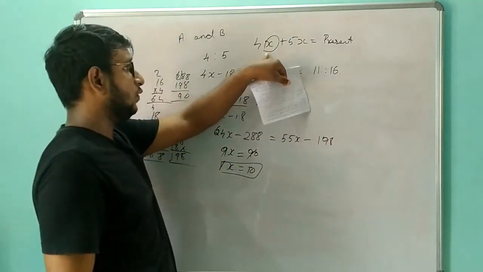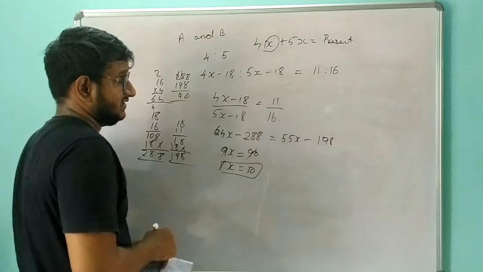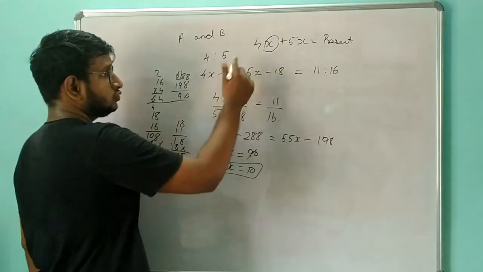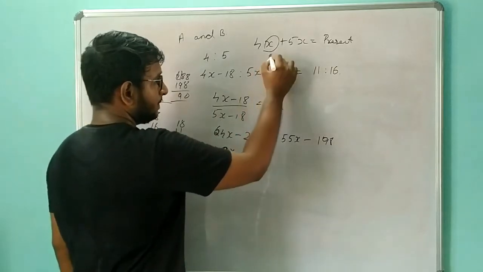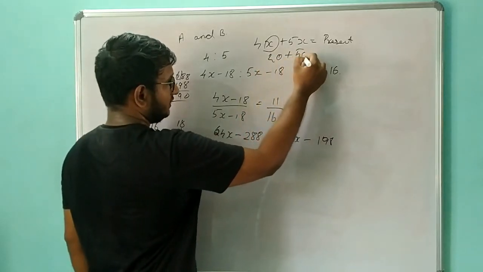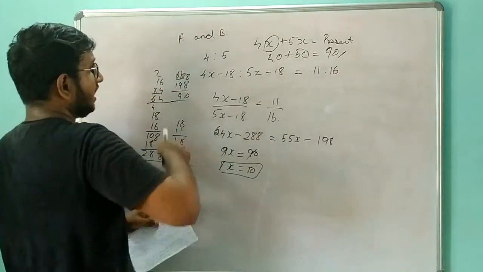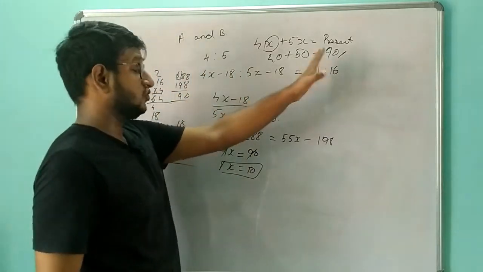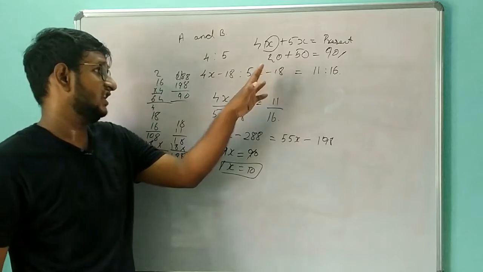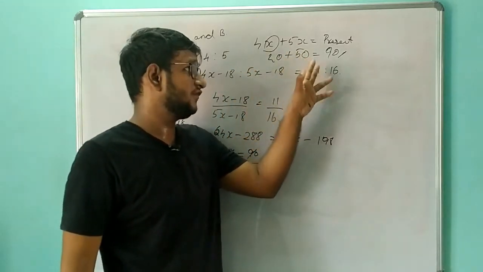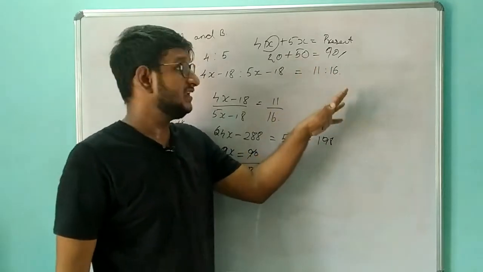Now we are going to find the total age. We substitute the value of x, 10, over here. So 4 tens are 40, and 40 plus 50 is equal to 90. Sorry, the age of A is 40 and the age of B is 50. So the total age of A and B is 90.